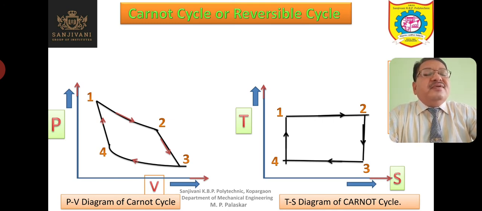If you look at the line 4-1 in the TS diagram, it is vertical. It means this process is isentropic, and at the same time it is adiabatic, and it is a process of compression. Compression takes place during process 4-1. This compression is isentropic adiabatic compression.